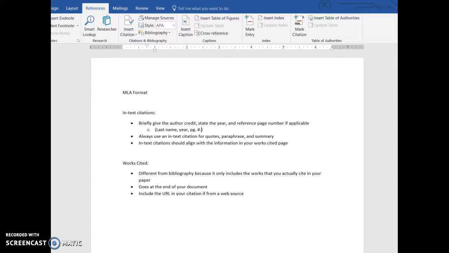I won't be super picky about your period placement. You can put it inside or outside the parenthesis. Just make sure that it's consistent throughout your entire essay.